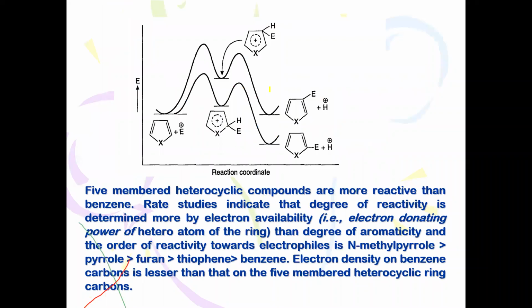Even the energy barrier curve shows that when the electrophilic attack takes place at the second position, it occupies a lower energy state, and it is a higher energy state when C3 attack takes place. Therefore, 5-membered heterocycles always prefer to form the 2-substituted product.